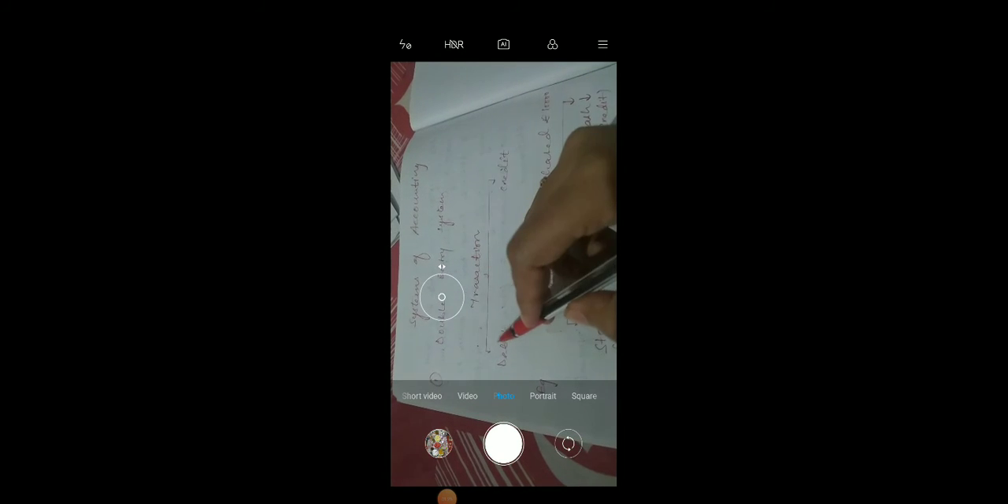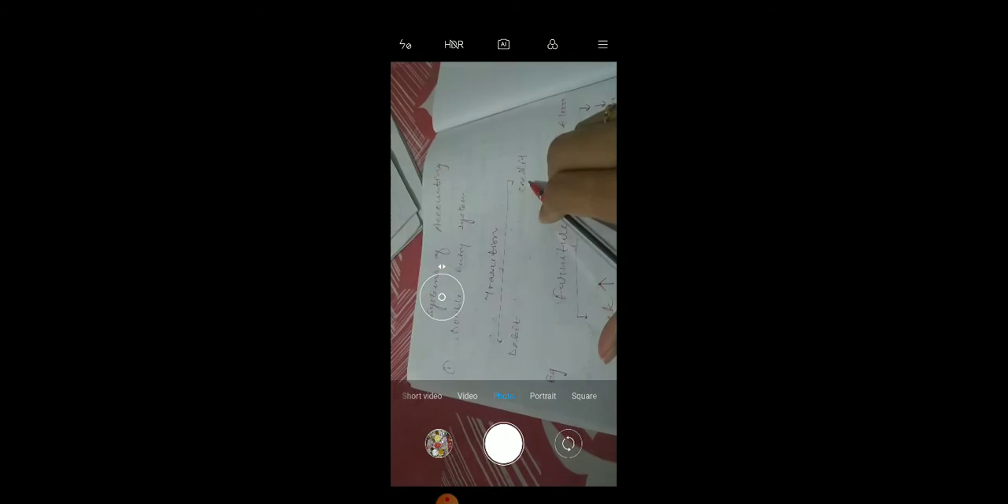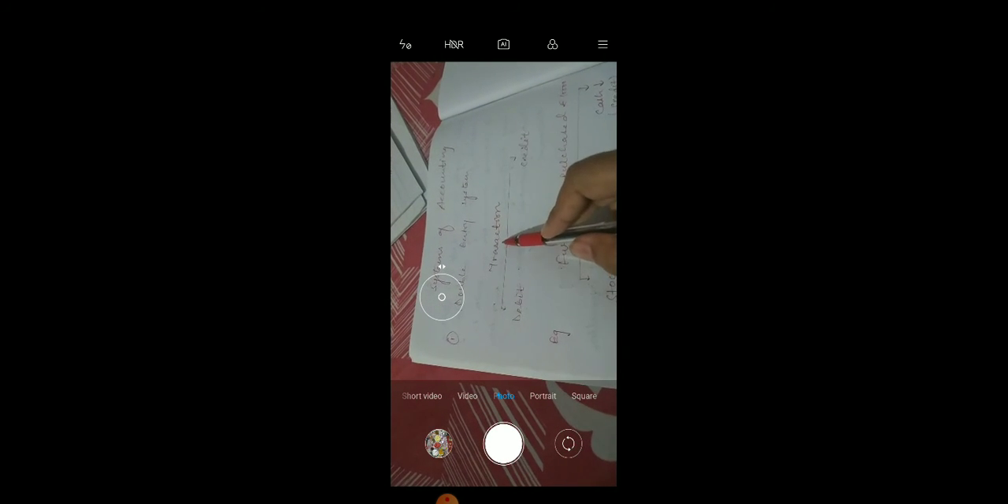In double entry, we can understand this: every transaction has two aspects. First is the debit and second is the credit. That is, a debited amount and a credited amount for every transaction.